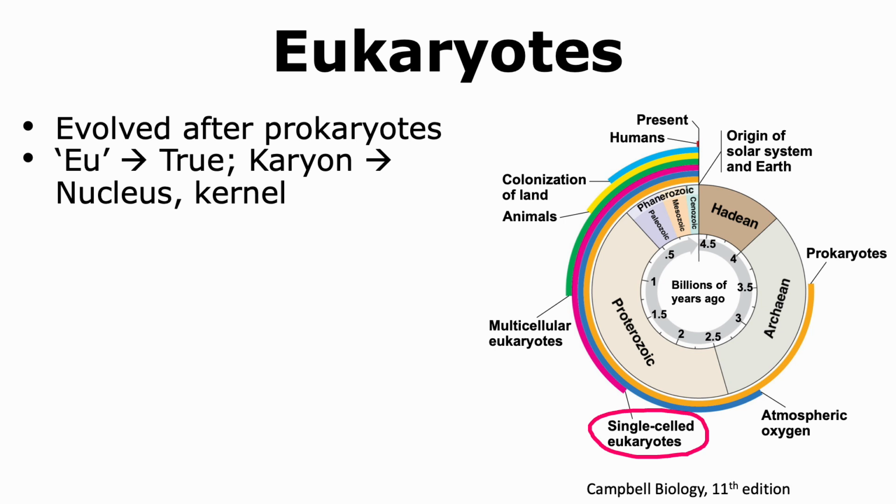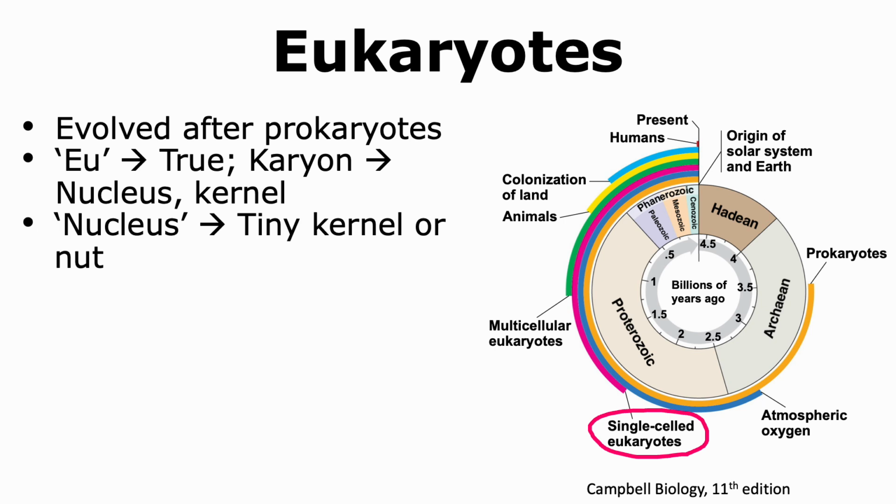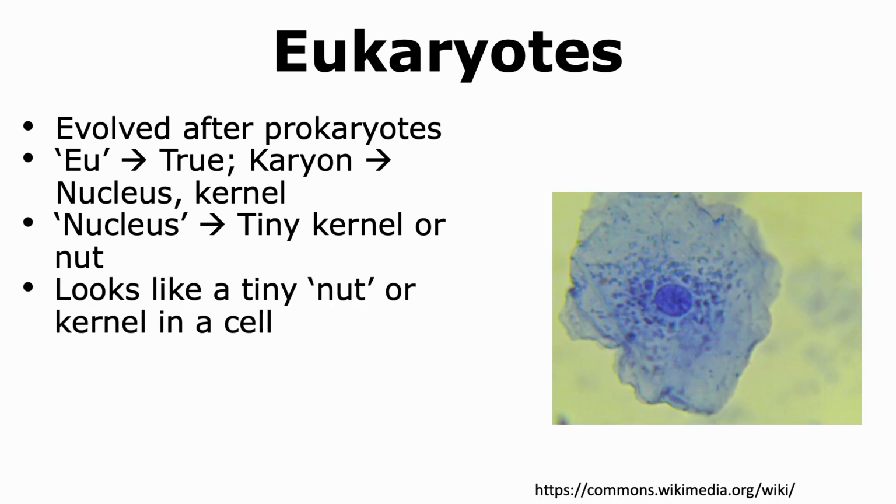Now, eu stands for true and karyon means nucleus or kernel. Nucleus itself means a tiny kernel or a nut. The reason the nucleus was named this way is because when we look at a cell and observe the nucleus, it does indeed look like a tiny nut or kernel that is present in the cell.